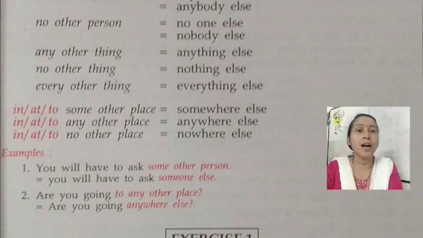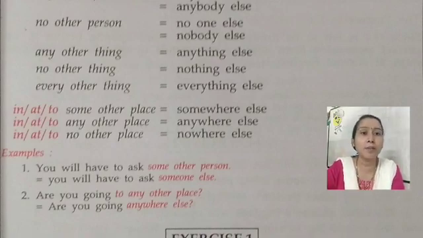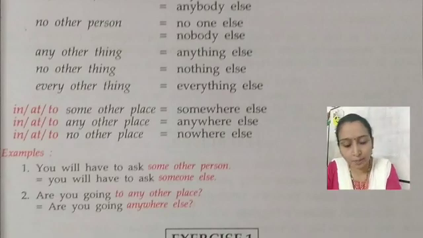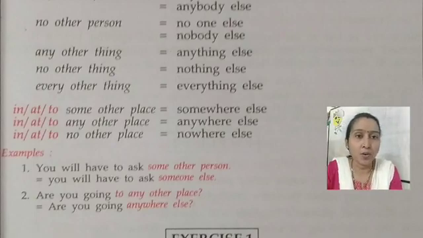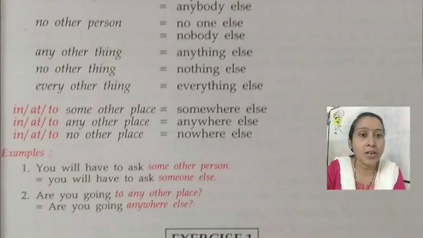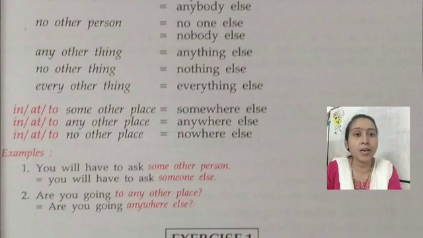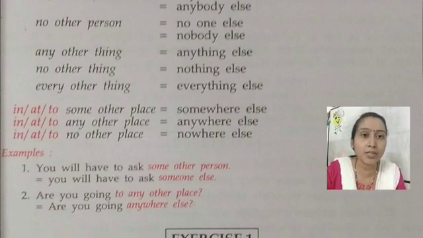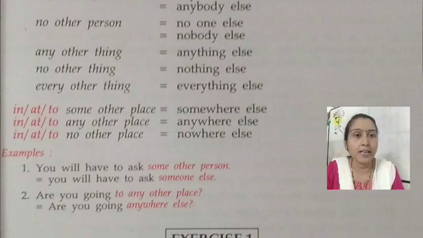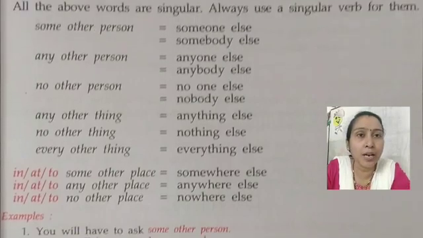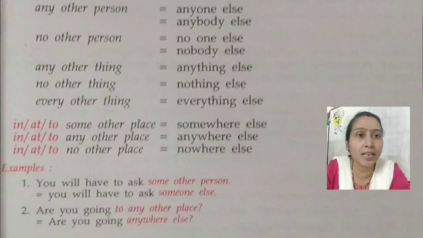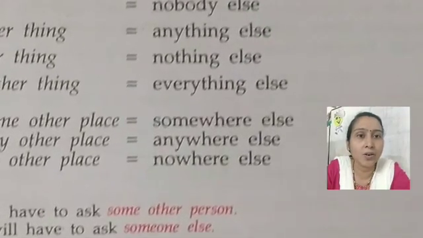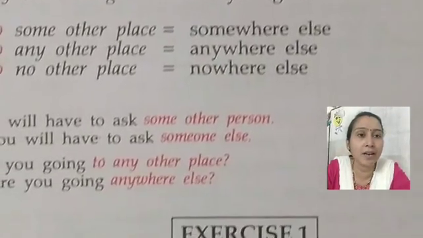Okay, then, are you going to any other place? To is a preposition. Here we remove the preposition to. Okay, what is the answer now? Are you going anywhere else? Okay, instead of any other place you have to write anywhere else. Any other place, look at your table. Any other place, what is there? Anywhere else.